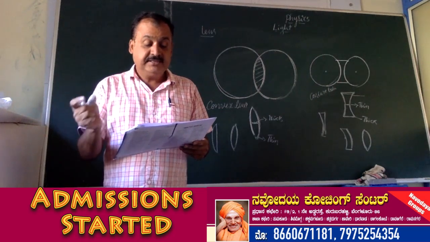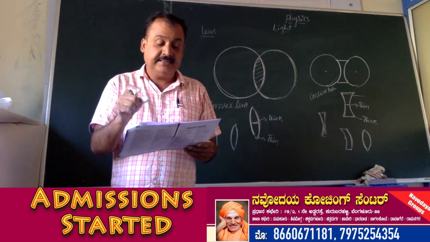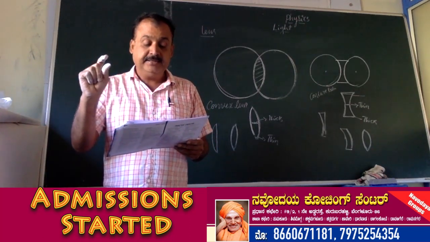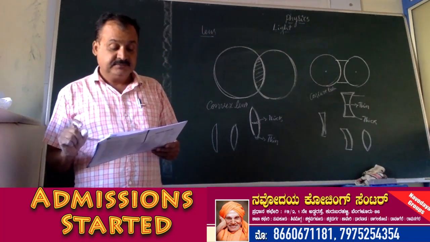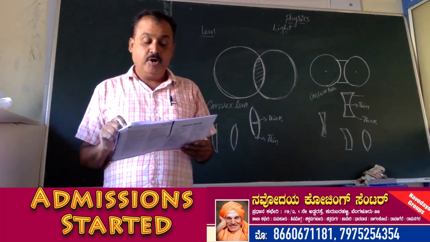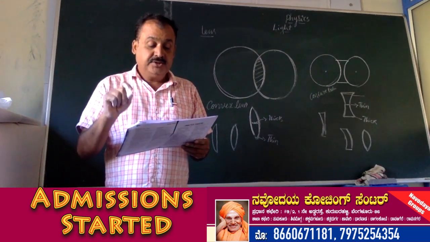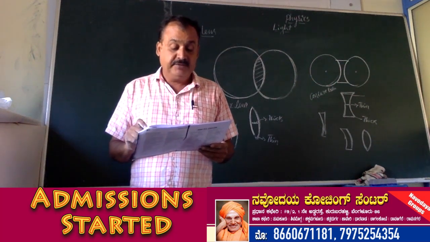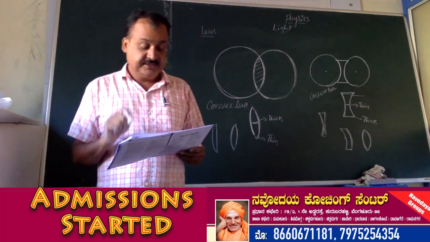So convex lens is the lens which is thicker in the middle than at the edge. A beam of parallel rays of light falls on a convex lens from the left side. The nature and the size of the image formed by convex lens depends on the distance of the object from the convex lens.